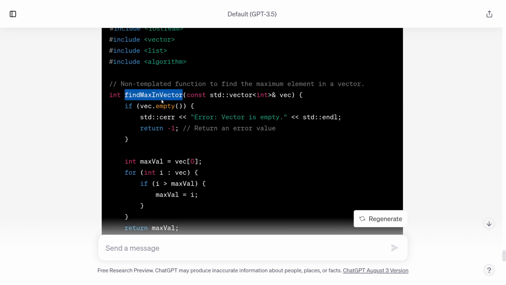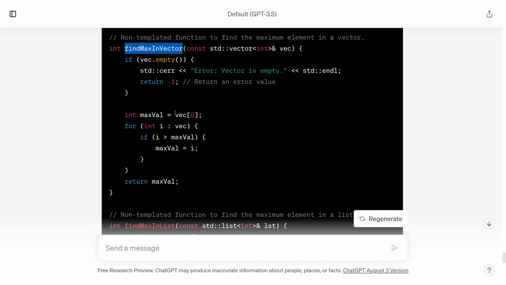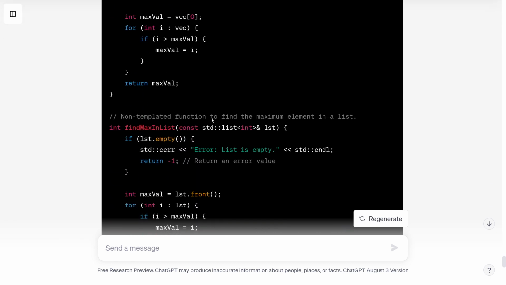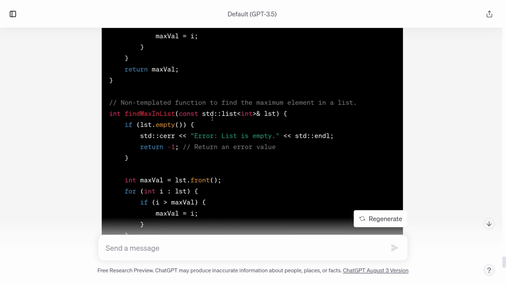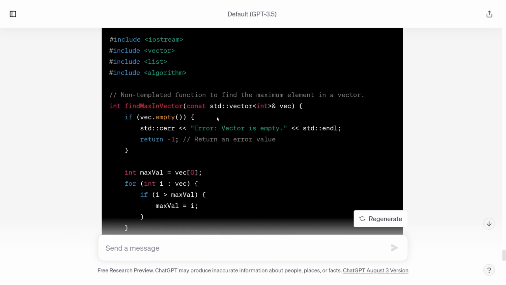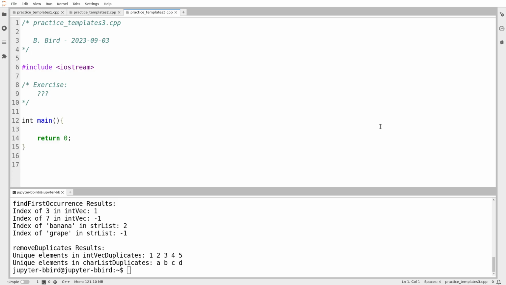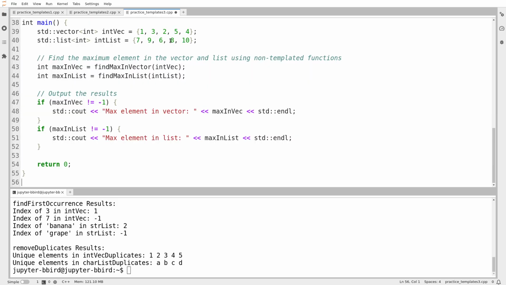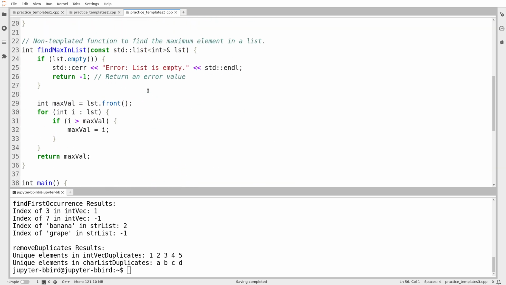So here I've got findMax in vector, and it's complicated and not necessarily the way I would write it, but it seems to be a function for finding the maximum element in a vector. And then the same for a list, and then there's main. Okay, this is what I wanted. Let's try this out. So I'm going to copy this code. I was hoping for more than one function, but it gave me one function, so we'll try it out. So it's two functions: find the maximum in a vector, find the maximum in a list.